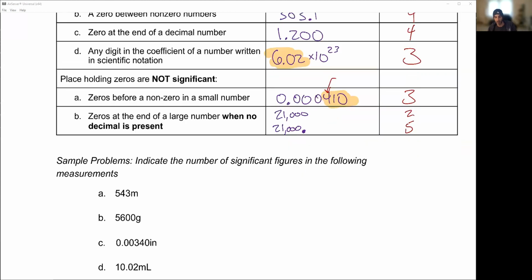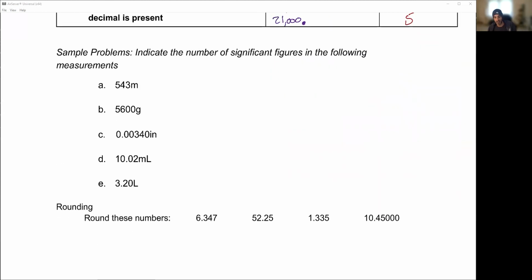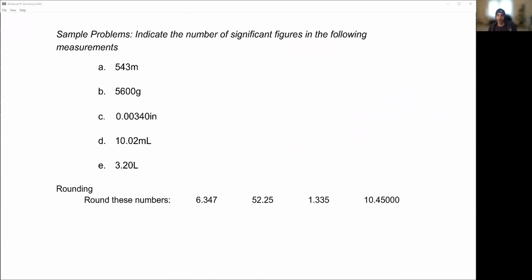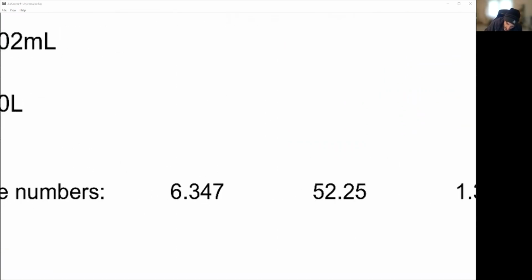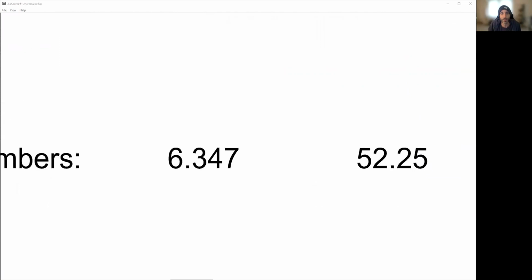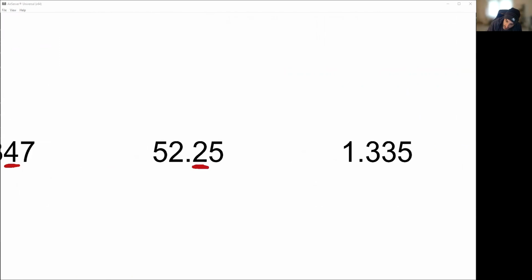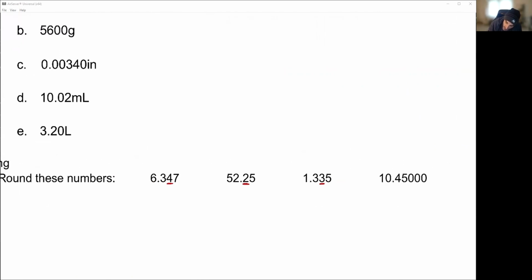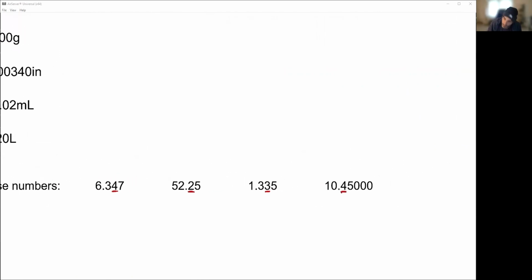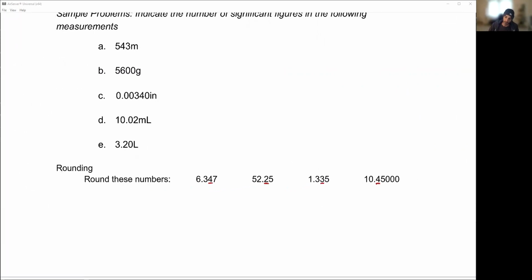So how many significant figures there? And I want you guys to round these. We're going to talk about rounding in class together. So round these. Okay, let's see if you can do it properly. By the way, I have to tell you what to round to, right? Because you're not sure. So whenever I tell you to round to something, or whenever you round, you always need to underline where you want to round. So you always underline the number that you're rounding to. Okay? So round to that number. Good.